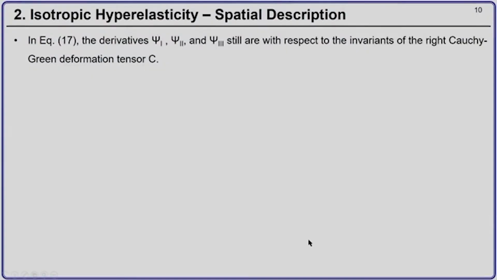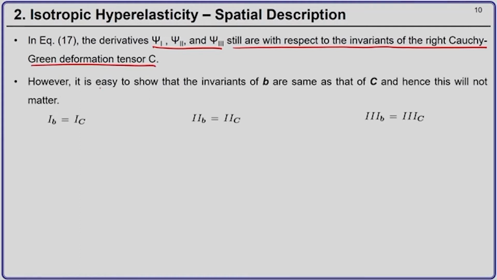So, these derivatives psi 1, psi 2, psi 3 are still with respect to the invariants of the right Cauchy-Green deformation tensor C. But we can easily show that the invariants of B, let us say 1B, 2B and 3B, that is of the left Cauchy-Green deformation tensor, are the same as that of C, the right Cauchy-Green deformation tensor, and hence it will not matter whether you are given psi in terms of the invariants of B or invariants of C.